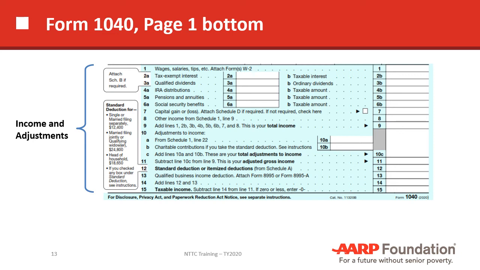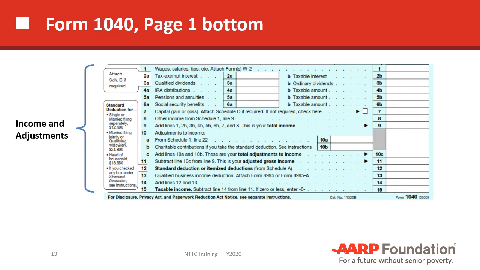So there are lots of different income and adjustments. And you can see also here on line 12, standard deduction or itemized deductions. Itemized deductions come from Schedule A. So if there were itemized deductions, there would be a Schedule A, otherwise there would not be. So you can look at the various things here. Some of them are very common, like your IRA distributions, pensions, Social Security benefits,